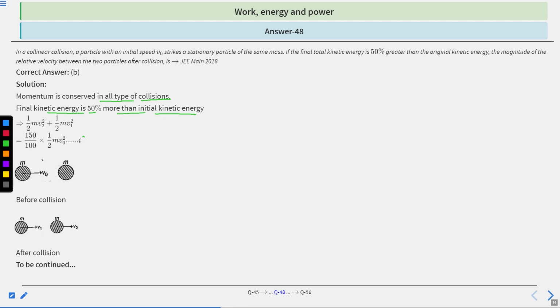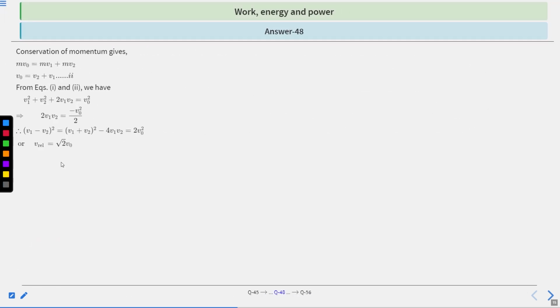Let this be equation first. This is the before collision. After collision, the conservation of momentum gives m v naught is equal to m(v1 plus v2), where v naught is equal to v1 plus v2. Let this be equation second.